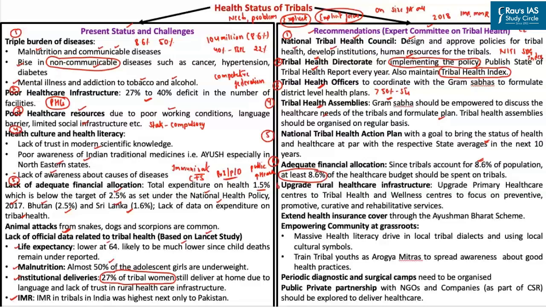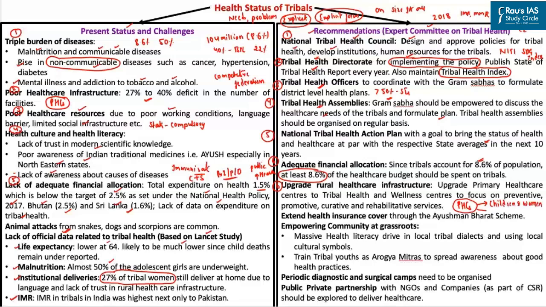Next, right now in rural India, we have set up the primary healthcare centers, but these are facing multiple problems. For example, the primary healthcare centers predominantly focus upon children and women, and hence they may not be able to address the specific problems and needs of the tribals.